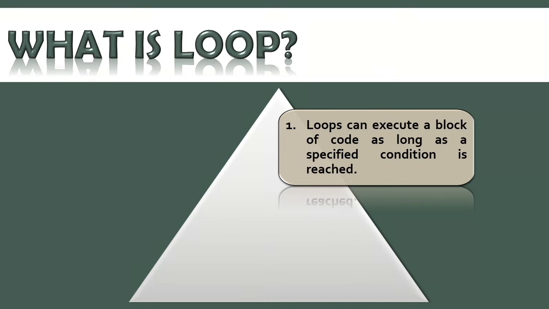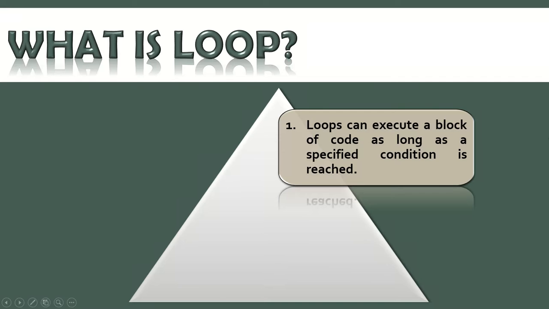So whenever there is a block in the particular code, you'll find that being executed based on the specified condition. If the condition is met, then only will it enter or exit from the loop.